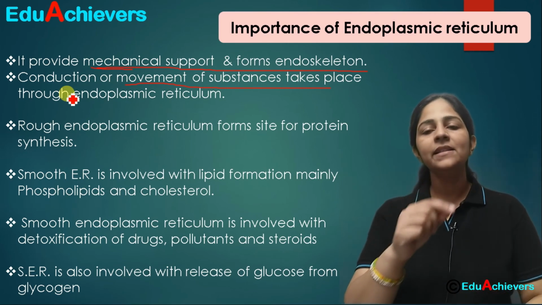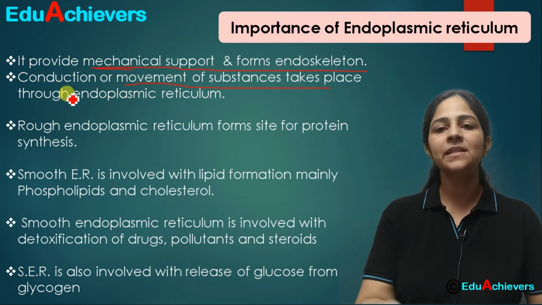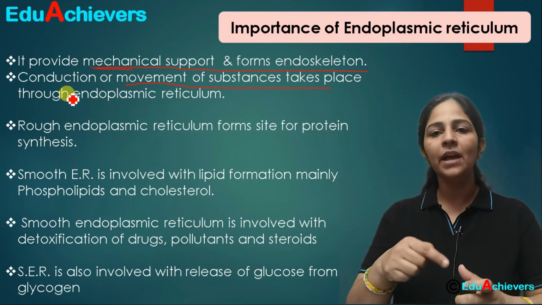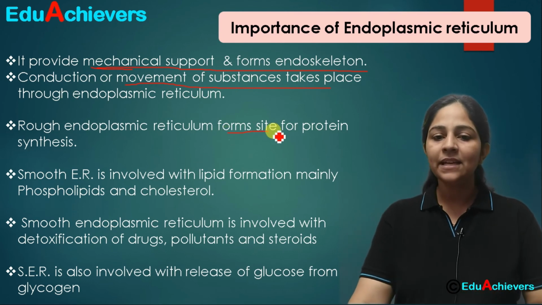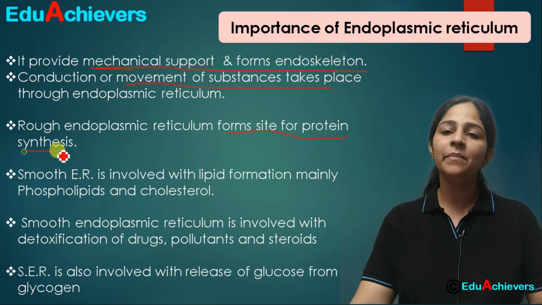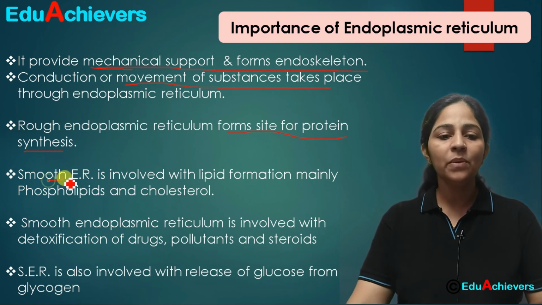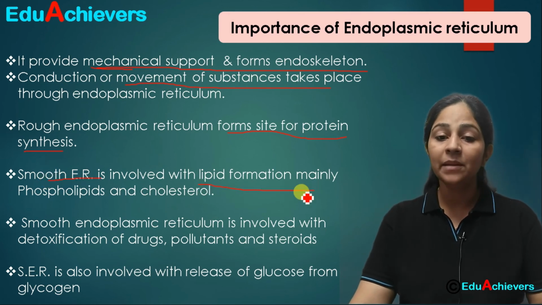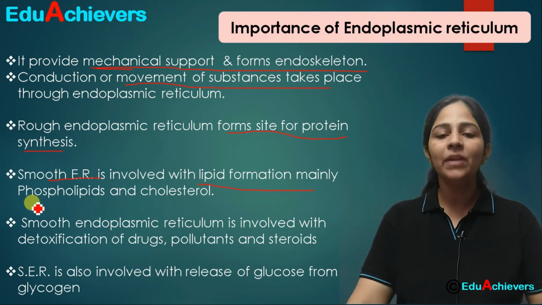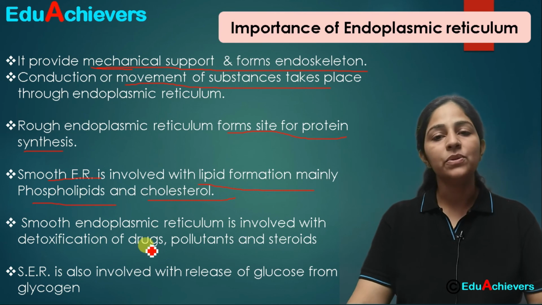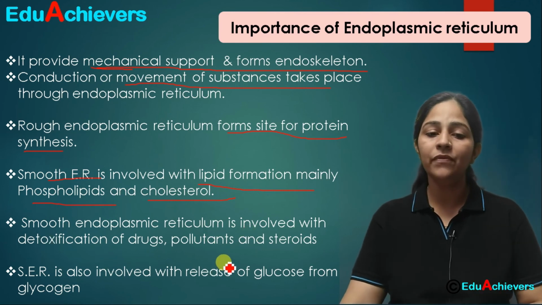जैसे हमने देखा that this ER is in continuation with the nuclear membrane. So nucleus से जो भी substance का आना है, it can come through the endoplasmic reticulum and come out into the cytoplasm. Fine. The next is, rough endoplasmic reticulum is a site for protein synthesis. Protein के formation में involved है. Next is smooth endoplasmic reticulum. This is involved with lipid formation, जैसा कि हमने study किया है, and especially which type of lipids? Phospholipids and cholesterol.